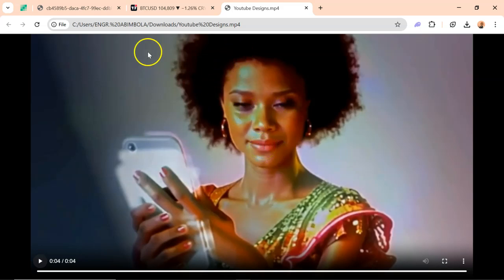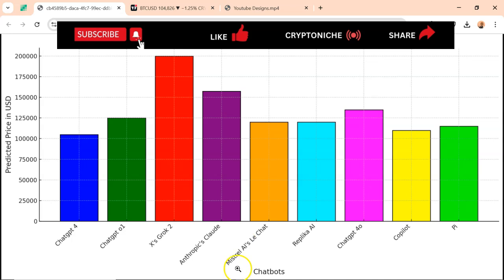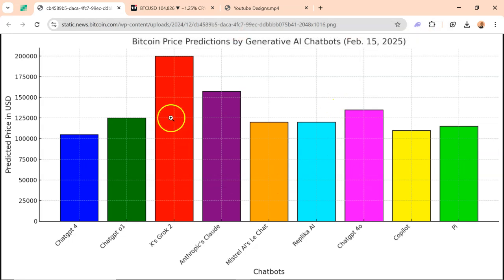So the first one we're going to be looking at is what the AI says. Nine different AI models were questioned about the possible price of Bitcoin in February, and these are the results they have so far. We have ChatGPT, ChatGPT version o1, xAI's Grok version 2, Anthropic Claude, Mistral AI, Replika AI, ChatGPT 4.0, Copilot which is by Microsoft, and Pi AI. And this is a summary of what they said.